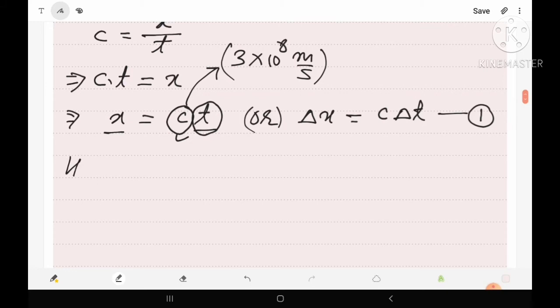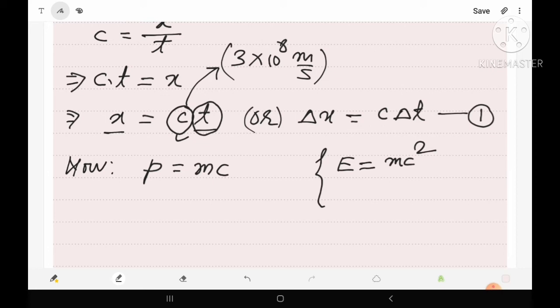Now we know the momentum p is given as p equals to mass into velocity, and the velocity of photon is c, so the momentum of photon will be m into c. Also we know that in case of photon, in relativistic limit, the energy of photon will be given by Einstein's mass energy relation, that is E equals to mc square.